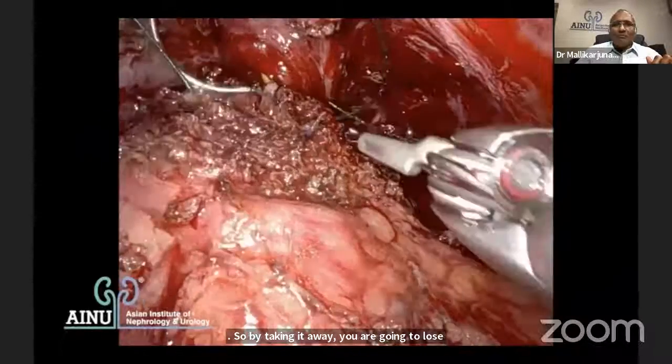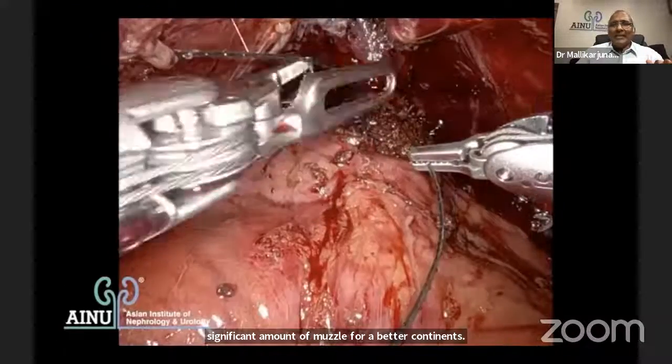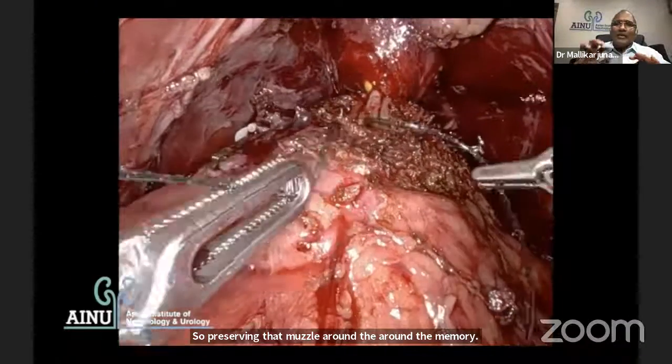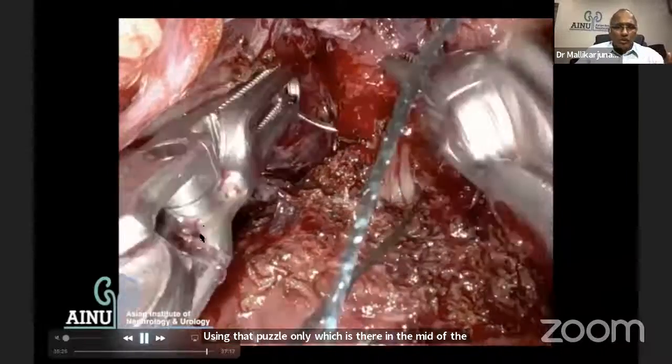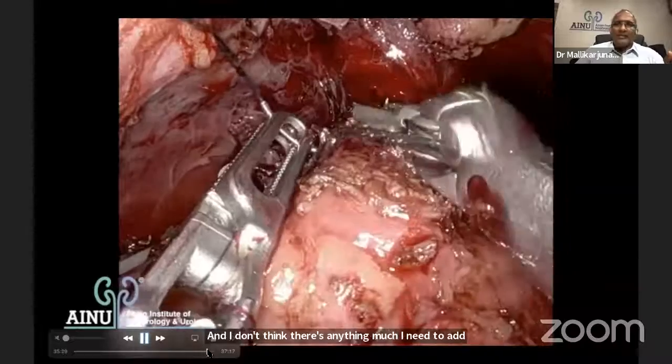So preserving that muscle around the membranous urethra, using that muscle only which is there in the middle of the circular muscle of the urethra, is going to be of utmost importance. And I don't think there's anything much I need to add on this other than creating a similar thing. So posterior support is done.